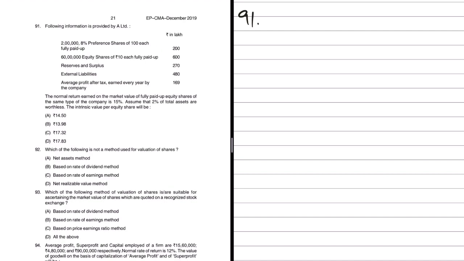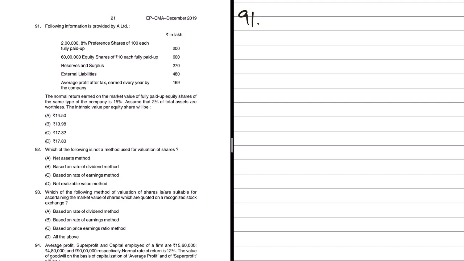Okay, yeah, question number 91. Following information is provided by A Limited. We have preference share capital, equity share capital, reserves and surplus, external liabilities, then average profit after tax is given. The normal return earned on the market is given. Assume the 2% of total assets are worthless. So what is it that they want? Okay, the intrinsic value per equity share will be dash.